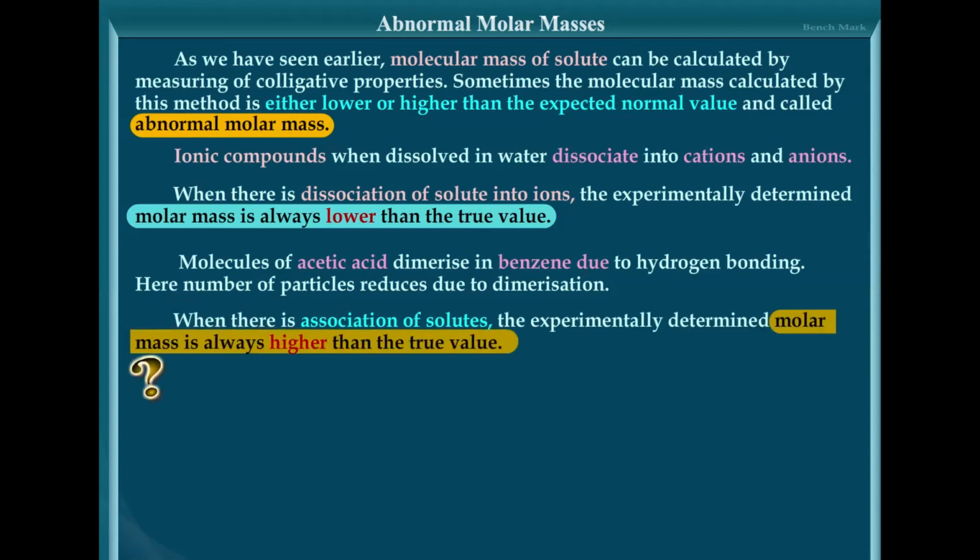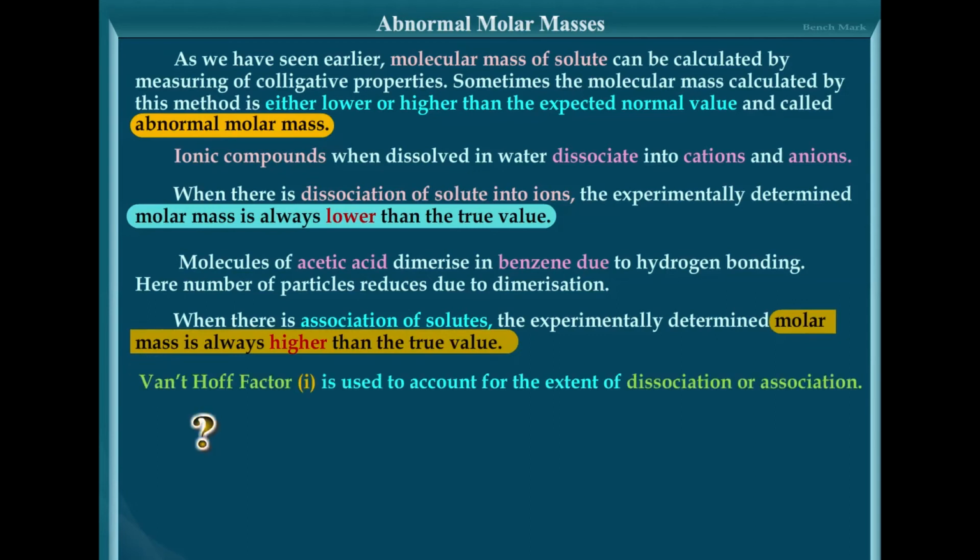So hope this is clear to you. When there is association of solutes, the experimentally determined molar mass is always higher than the true value. During dissociation, the molar mass is always lower than the true value.